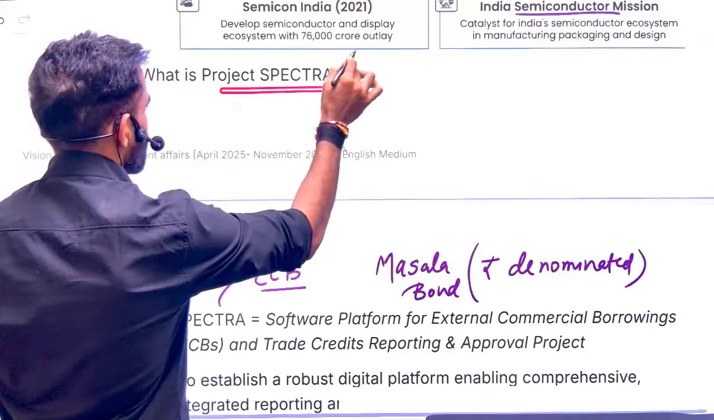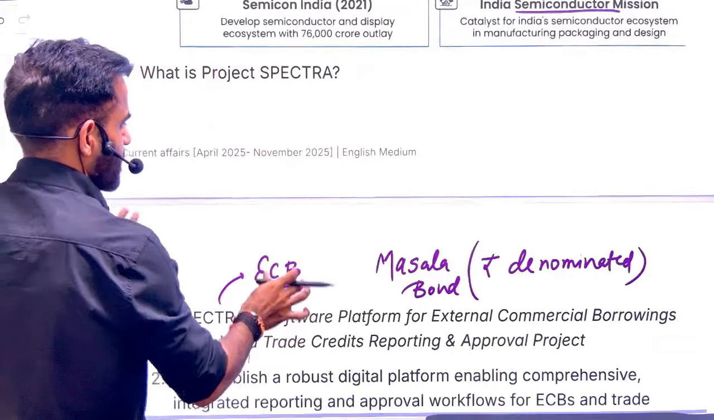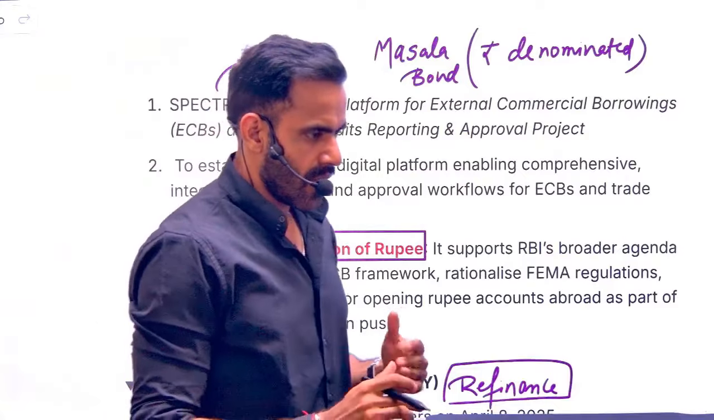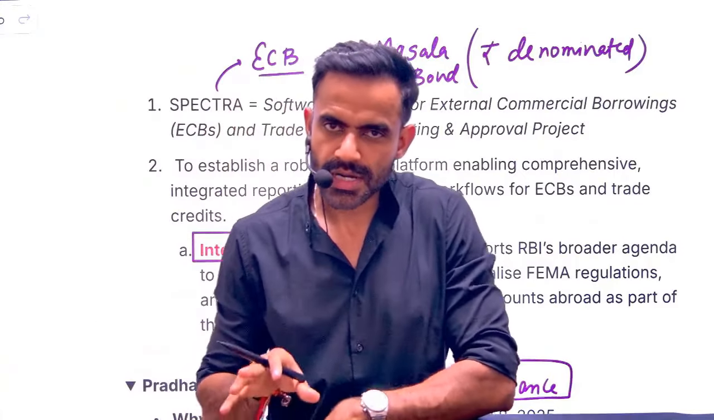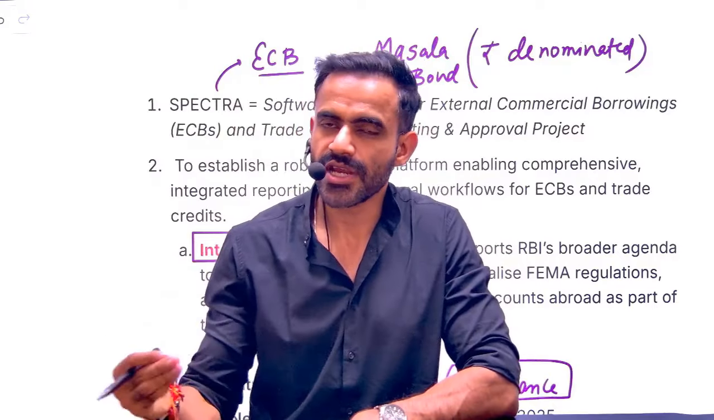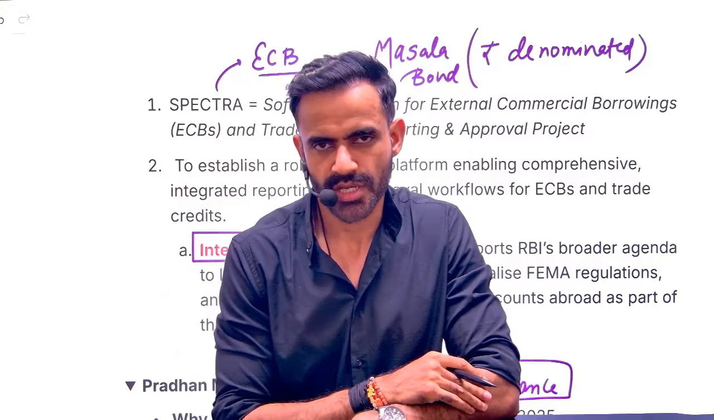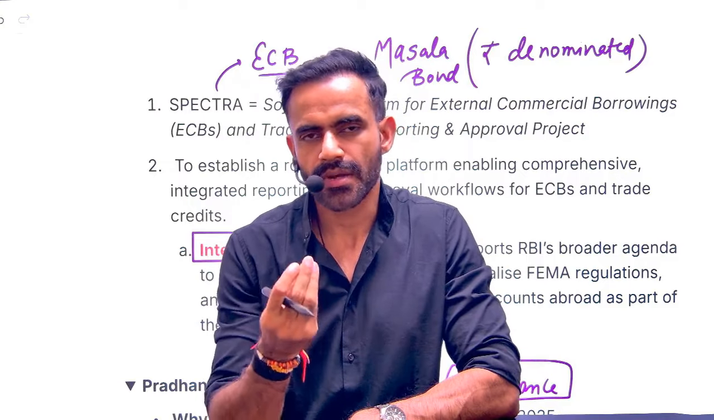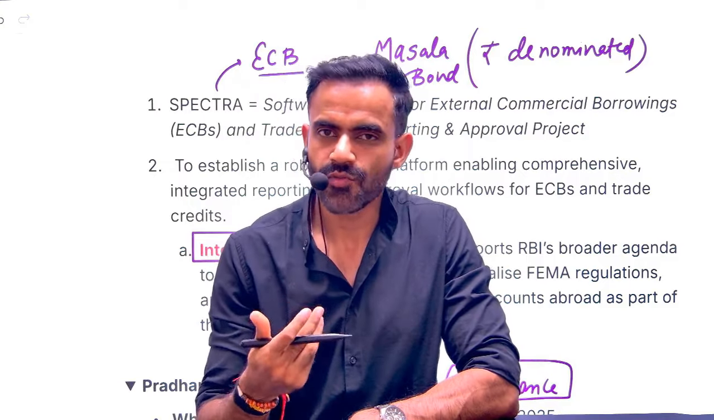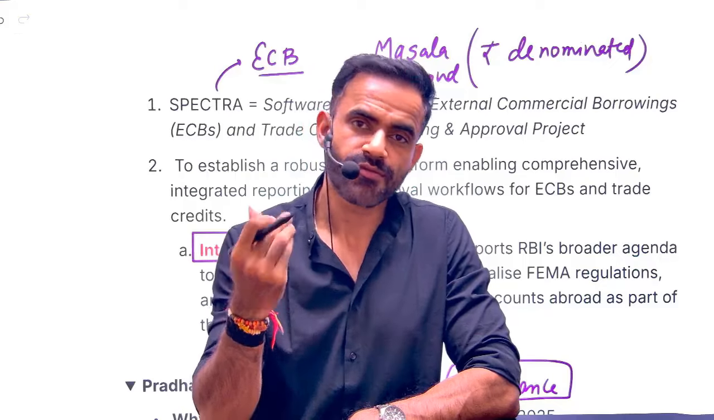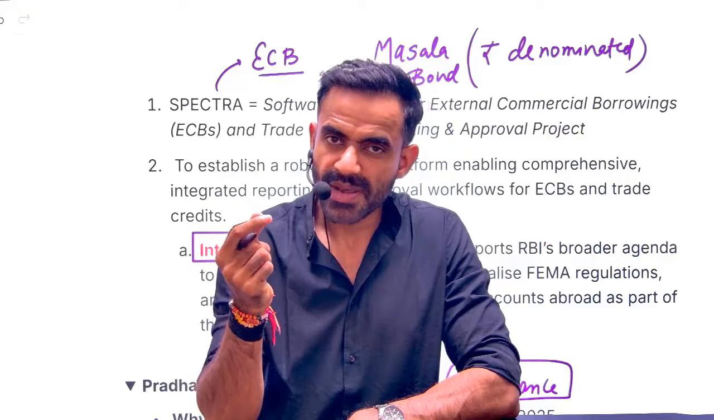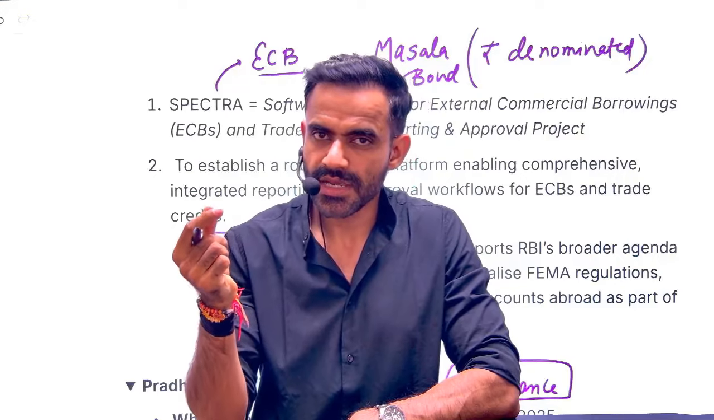Next is related to project Spectra. Now before explaining this project Spectra, let me explain a very basic concept. Let's say the interest rate in our country is 7%, the interest rate in any other country is 4%. So what would a businessman prefer? Let's say Tata, Ambani, Adani, what would they prefer? They would prefer to borrow money from outside. Why from outside? So that the benefit of lower interest rate can be taken.